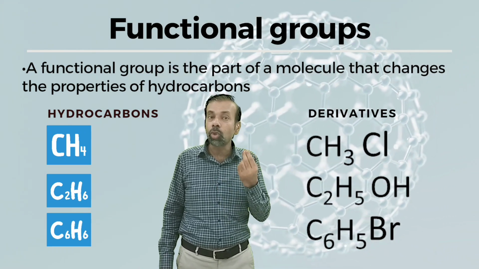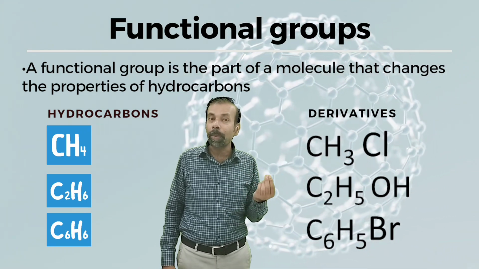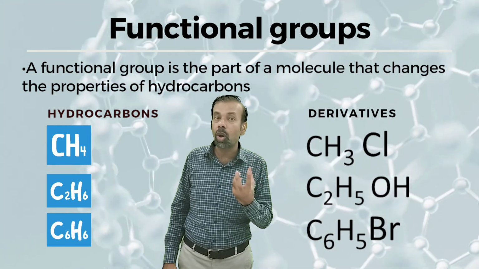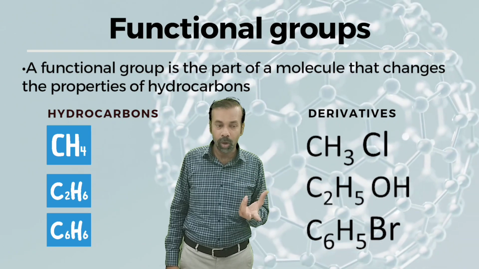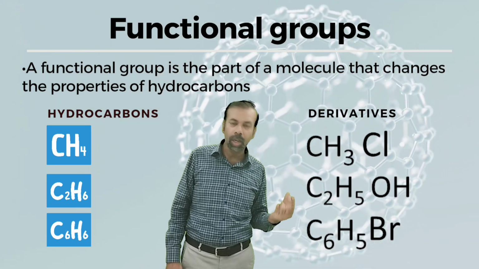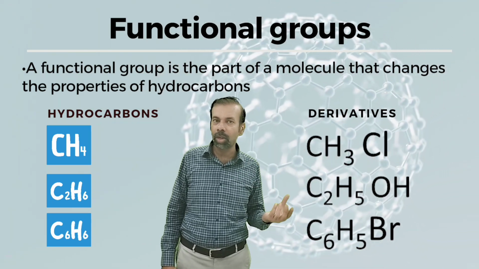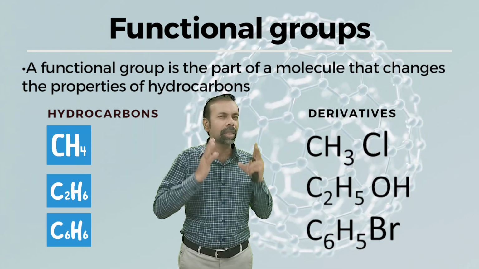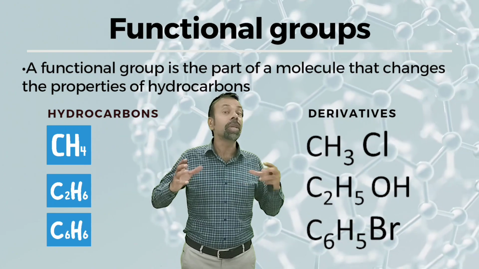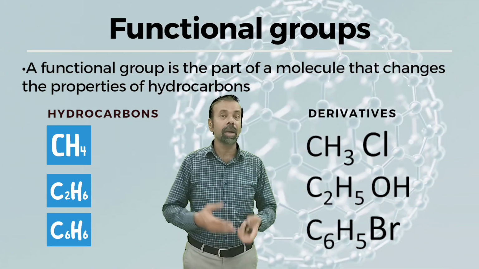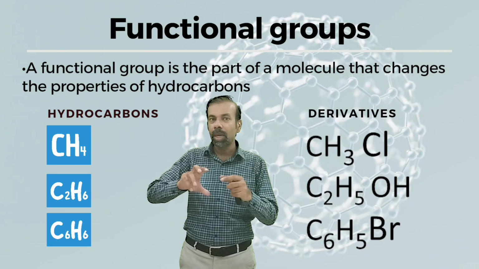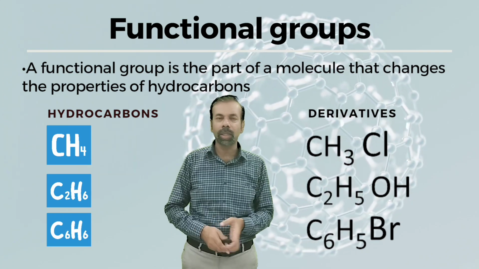So due to Cl, the properties of CH4 are changed. So Cl is technically called a functional group. Likewise, OH is a functional group. Br is a functional group. So any single atom or group of atoms which changes the properties of organic compound is called a functional group. We will be using this term very repeatedly in our further discussion. Functional group.